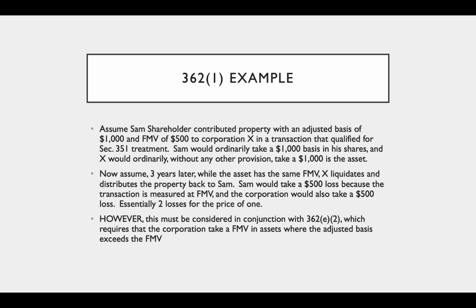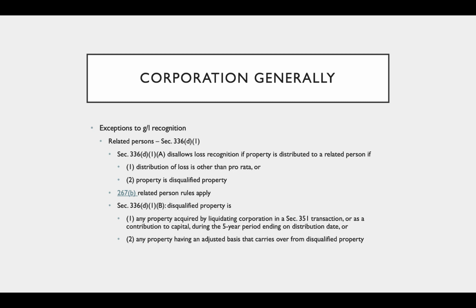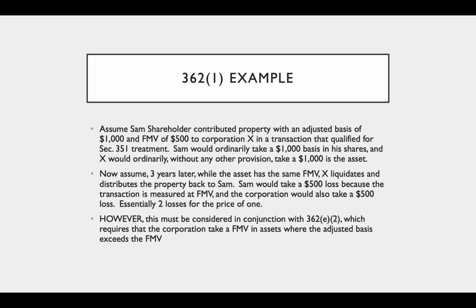So this situation would not have happened because Section 362E2 would require that Corporation X take a $500 basis in that asset, which essentially greatly reduces the need for this 336D1 related person loss exception. But it's still on the books because it wasn't adjusted after 362E2 was added to the code.